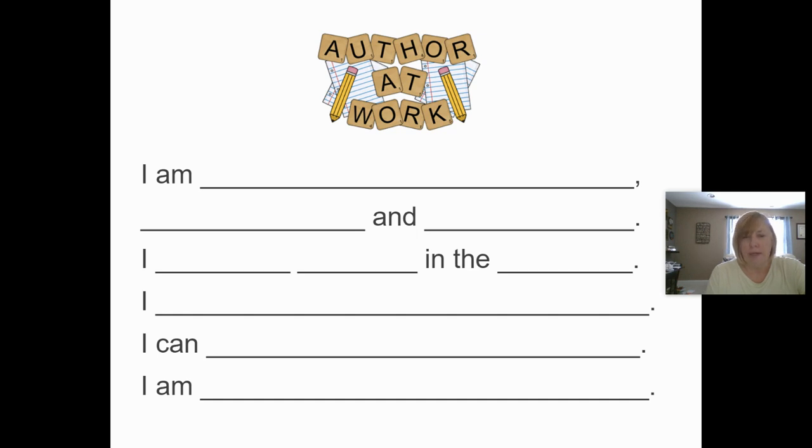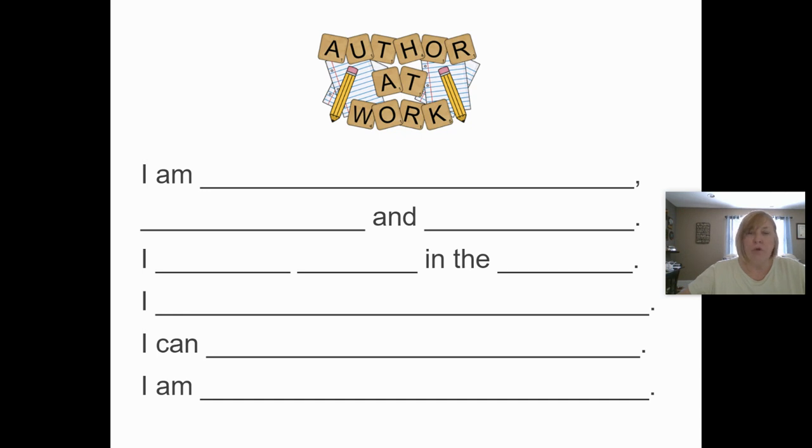The fourth line says I, and then just one long line. That is to show you that if you can only use a verb without an adverb, that's okay. I would like to see one adverb definitely in the poem. However, if you want to add two, you are encouraged and welcome to do so.